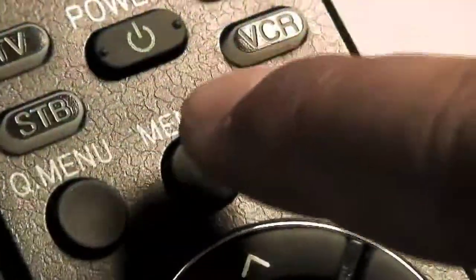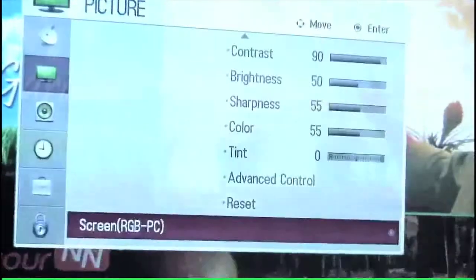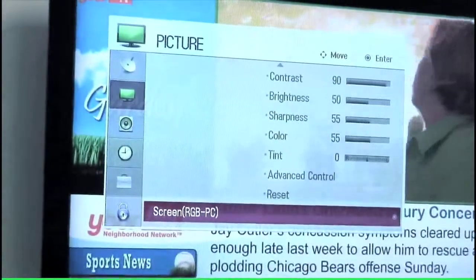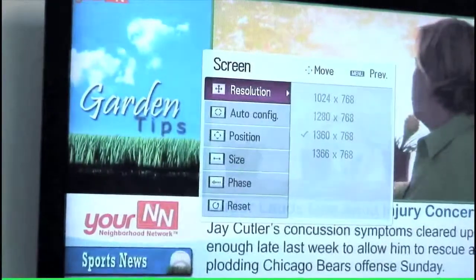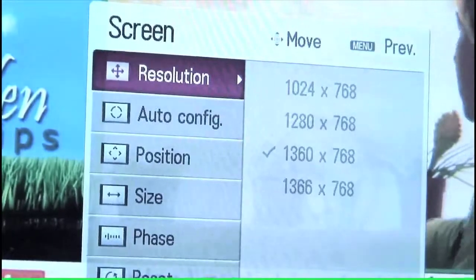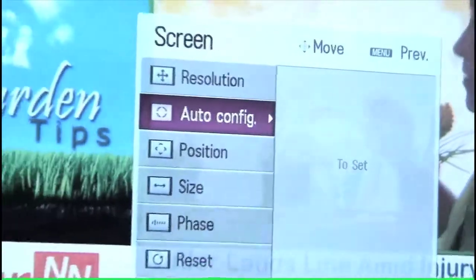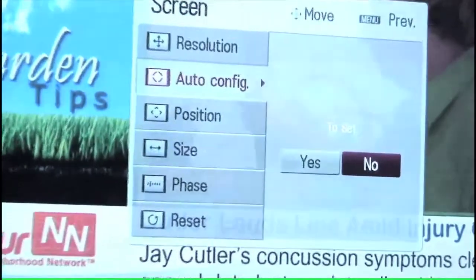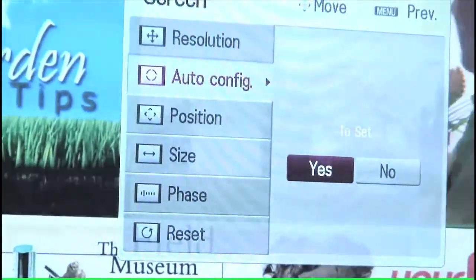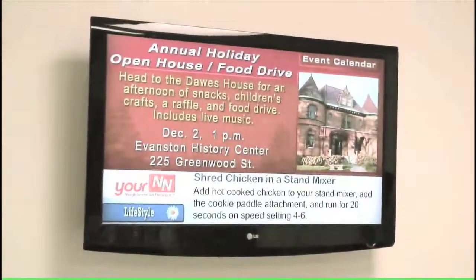Using the remote control, press the menu button. Go to the Picture menu. Then, Screen Settings. Then, Resolution. And select 1360 by 768. If there is an auto configuration, select it, and yes to set. The campaign should now fit your screen perfectly.